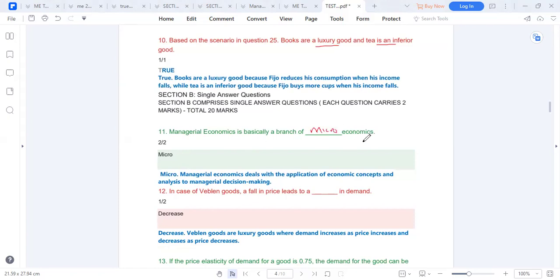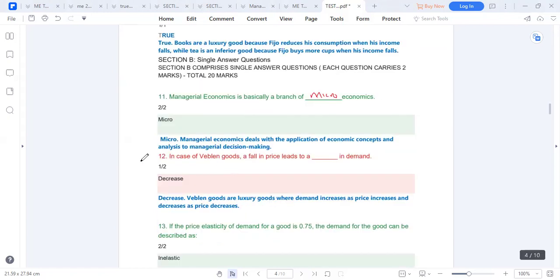So just put micro, the economics is there. Managerial economics deals with the application of economic concepts and decision sciences. In the case of Veblen goods, what are Veblen goods? These are luxurious goods where the demand increases as price increases and also decreases as price decreases. So you want to be the only one having them. They become Veblen goods, from the economist Veblen.